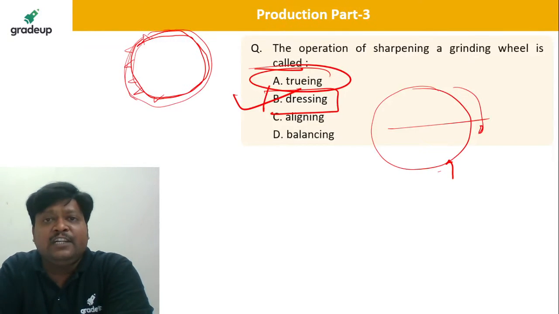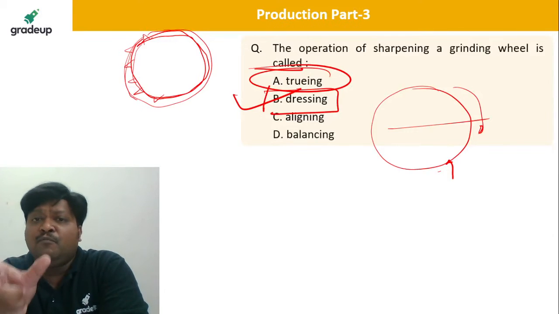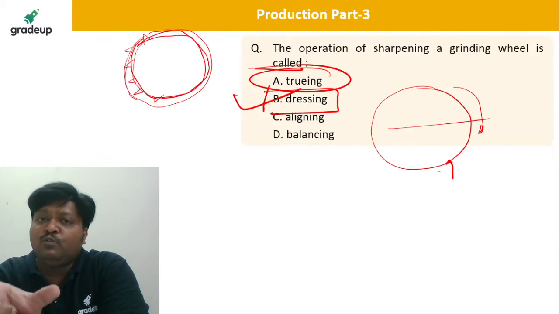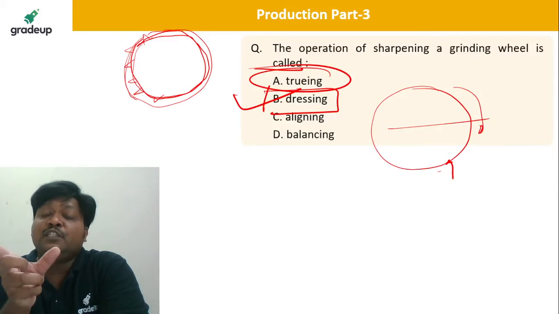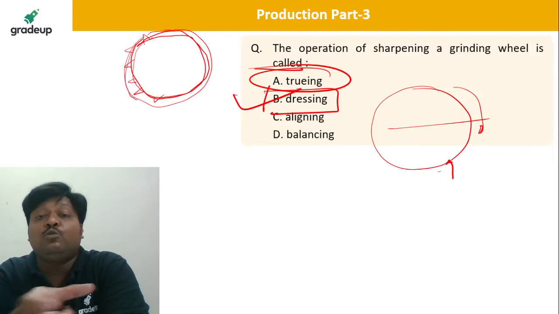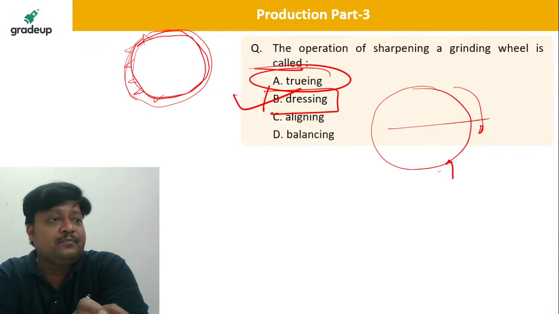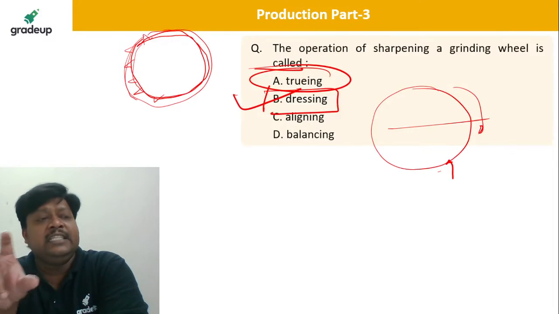So we make the true shape of the grinding wheel, where the same shape is going to be produced on the workpiece. This is truing.